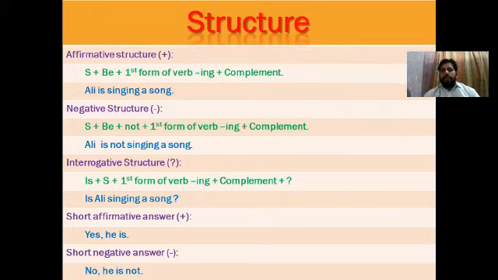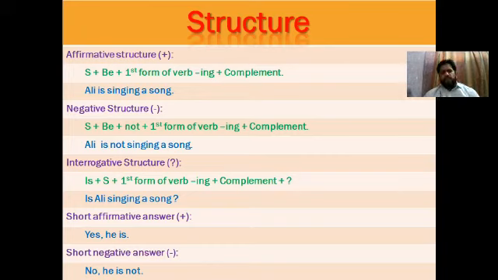Then we have the short affirmative answer, the short positive answer. Yes, he is. We add yes, then after yes, in writing, you will add a comma. There is no such thing in speaking, but in writing you will put a comma there. After that, we add he according to the subject. The subject is a singular name of a male, so instead of the name we use he, and he will be followed by is. So we add is. This is the short affirmative answer. After that, full stop. Yes, he is.